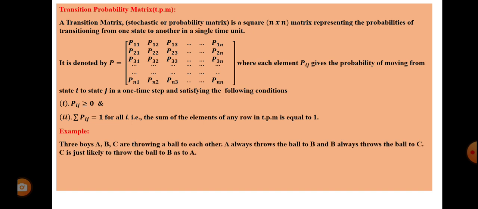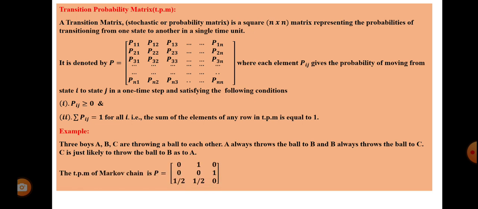Example: the 3 boys A, B, C are throwing a ball to each other. A always throws the ball to B and B always throws the ball to C, and C just likes to throw the ball to A as to B. So we will see the TPM of this Markov chain.